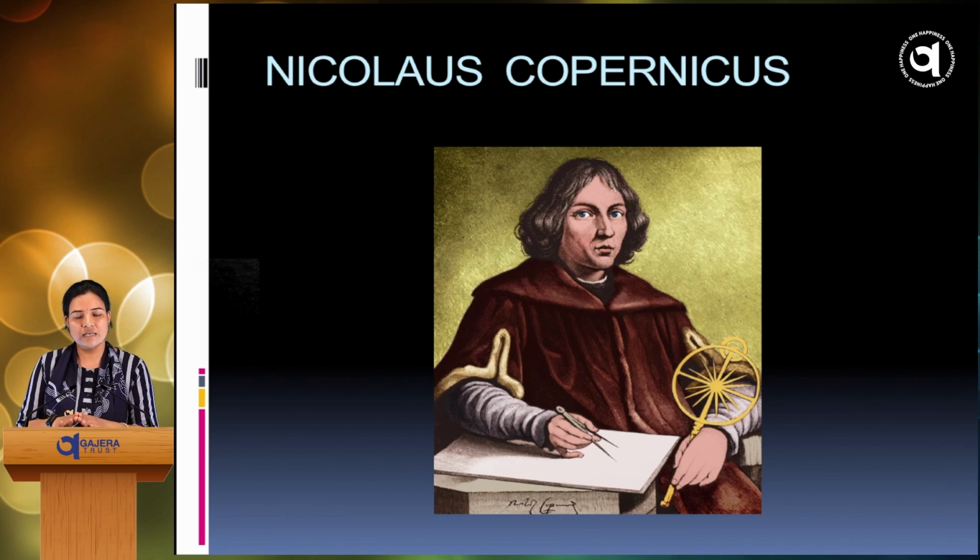But in the 16th century, an astronomer told us for the very first time that Earth just appeared to be stationary. But exactly what happened? Earth rotates, spins on its axis, as well as it revolves around the sun.